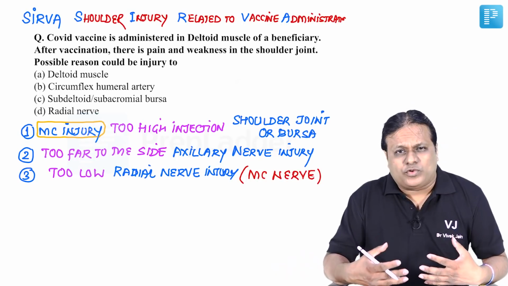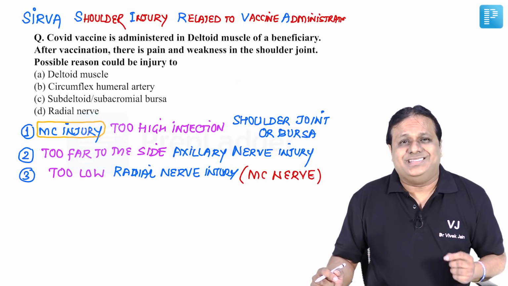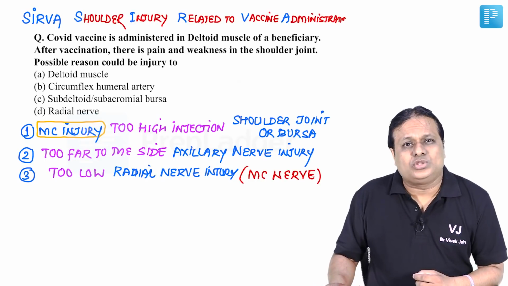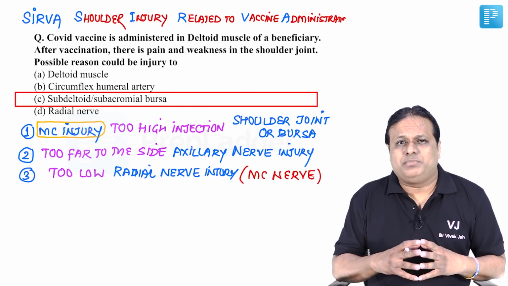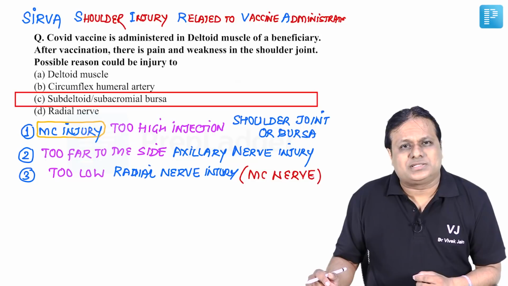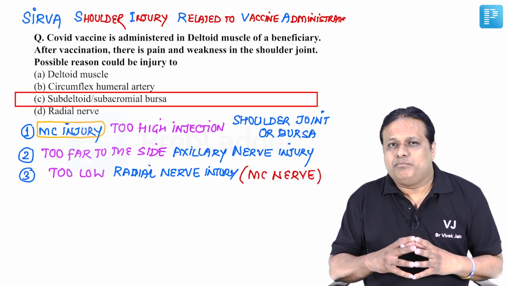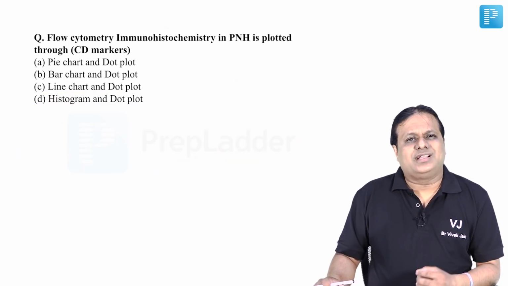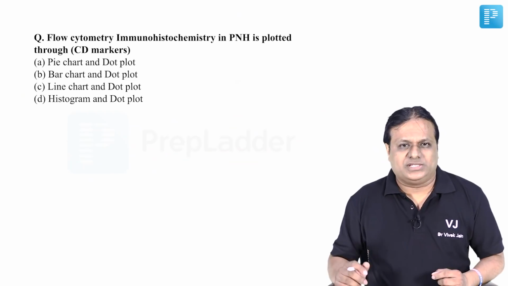But when we look at overall injury due to SIRVA, then that is mainly due to too high injection. So that will be injury to the subdeltoid or subacromial bursa, which may present as pain, weakness, frozen shoulder or bursitis. Friends, then there was a clinical integration based question they asked.